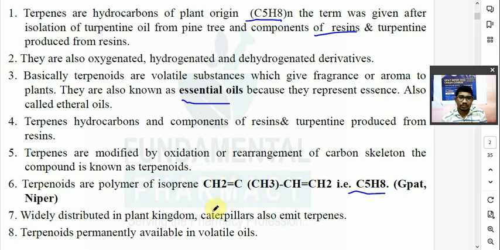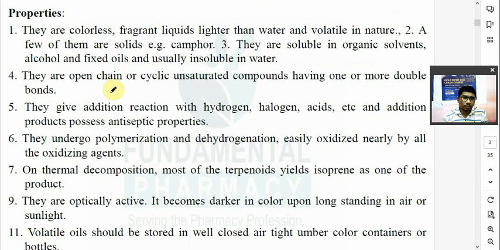Remember, the basic unit of terpenoid is nothing but C5H8, which is known as isoprene. They are distributed in plants, also found in some caterpillars, and they are permanently available in the volatile oils. We'll see the next part: their properties. What are the properties of terpenoids or terpenes?